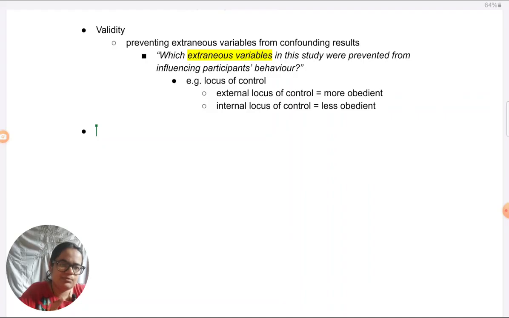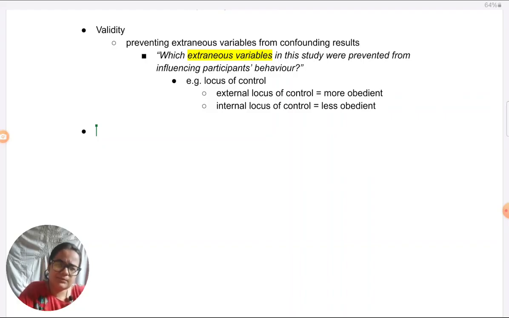If you want to take temporal validity, for example, Milgram's study, though it is old, it was done in the 60s, it has temporal validity. It's not outdated as such, because obedience and whistleblowing are phenomena that are relevant even to today's society. So the idea of the study is definitely not outdated. Yes, the methods might be outdated, like we saw the kind of pressure unethically being put on participants. Research wise, it might be irrelevant today, like these studies wouldn't be allowed today. So it depends from which perspective you're discussing. Accordingly, you can say temporal validity is a strength or weakness.